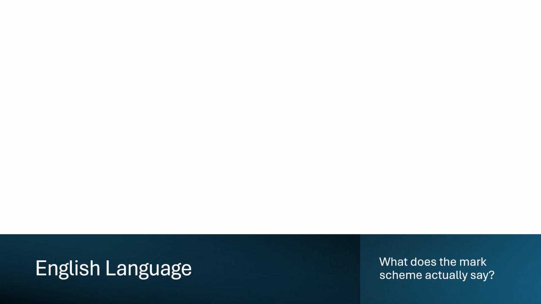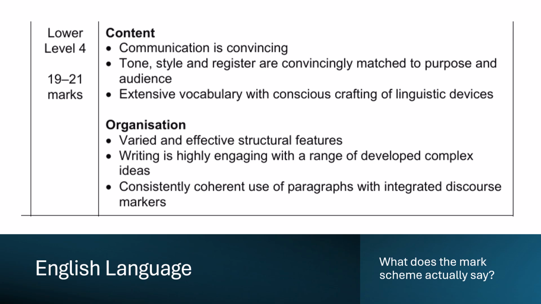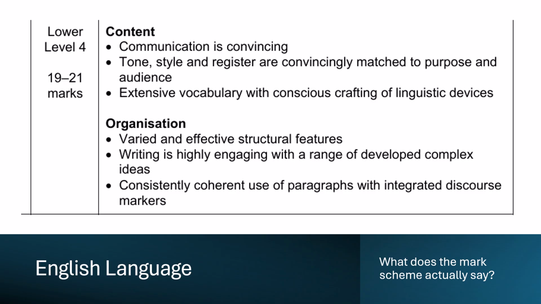Now we're going to take a look at the mark scheme. So I will just say first of all that this isn't the top level. The top amount of marks is 24. When this says lower level 4, the top band you can get into is an upper level 4. So this doesn't mean the same as a grade 4. If you were to get 19 to 21, you get a very good mark indeed, somewhere around a 7 or something like that.